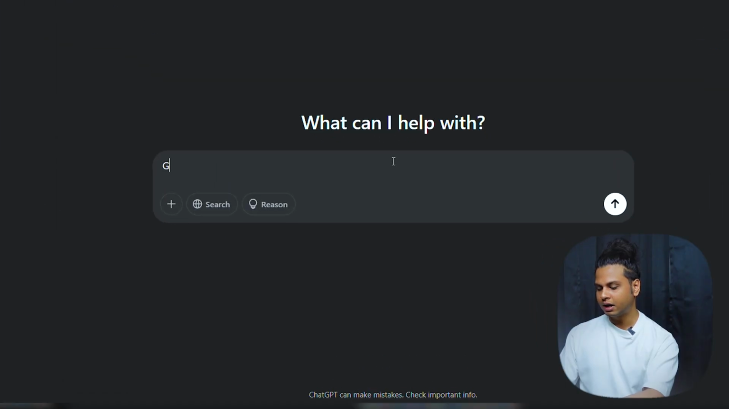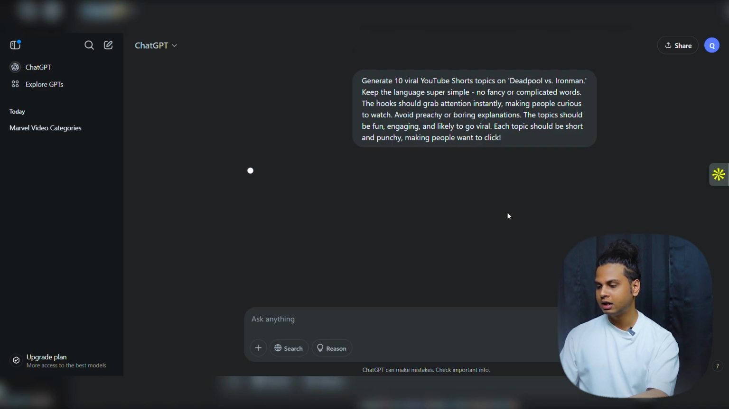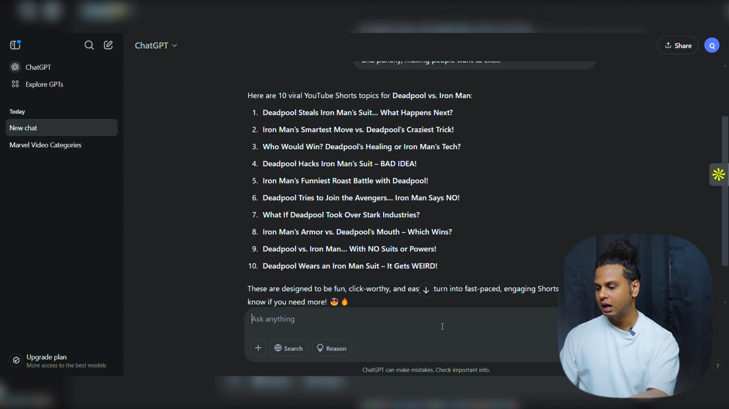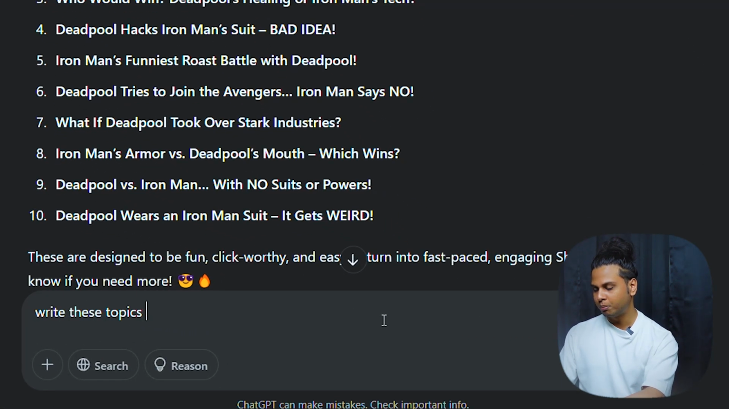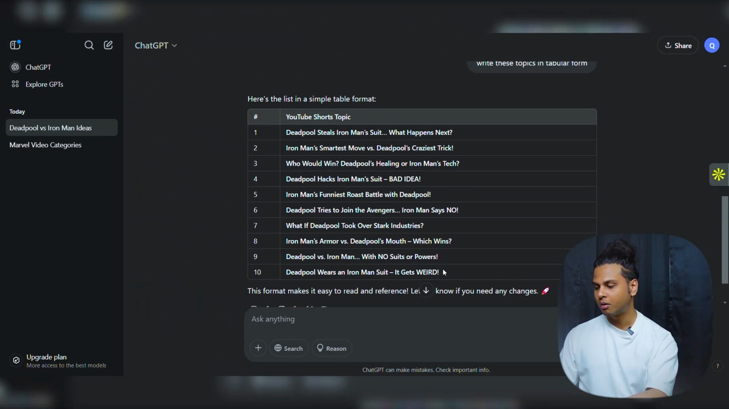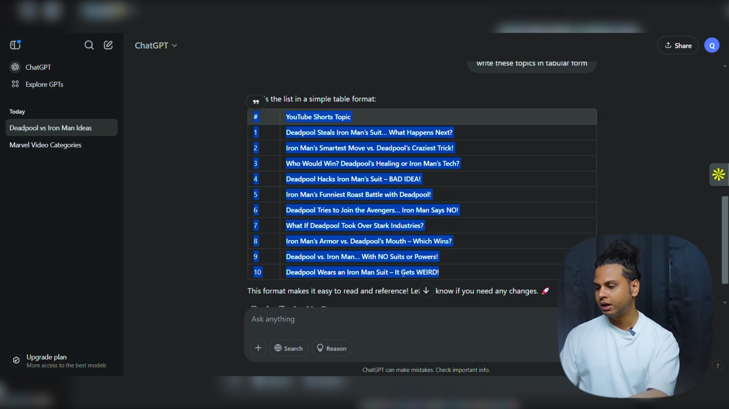Now on ChatGPT I will write generate 10 viral. You can use this prompt, I will also link it in the description. You just have to change this particular keyword into the different categories. I will click enter and ChatGPT will give me 10 different topics that I can use for videos. Now I want these topics in tabular form. Write these topics in tabular form. Now ChatGPT gave me these topics in tabular form. I will just copy it and paste it on Google Sheets. Now I have 10 topics for our videos. I will repeat the process to generate 50 more.